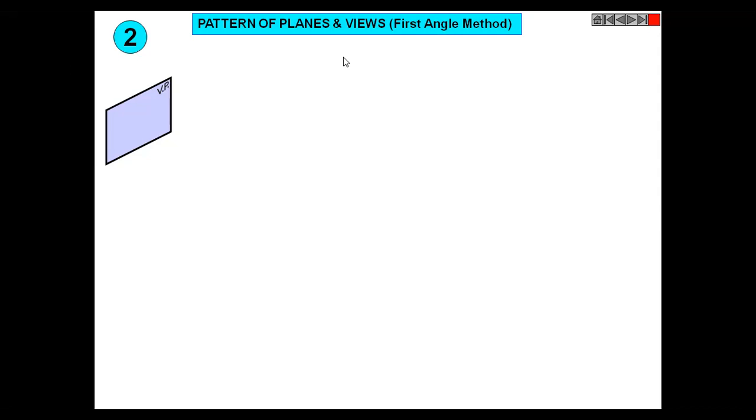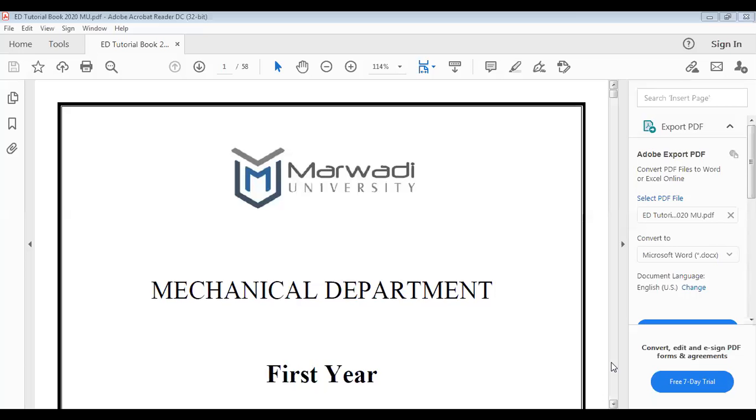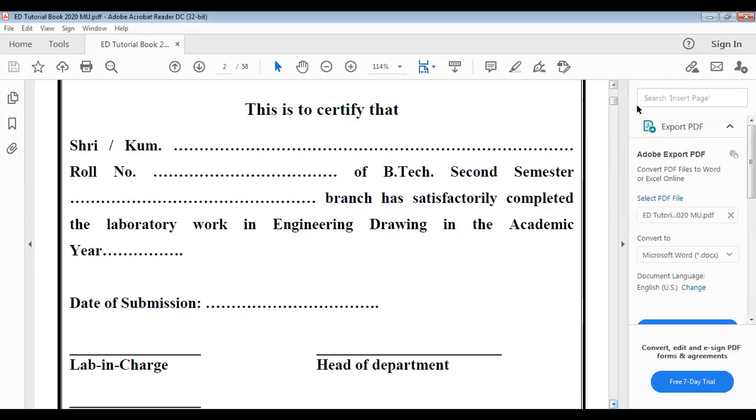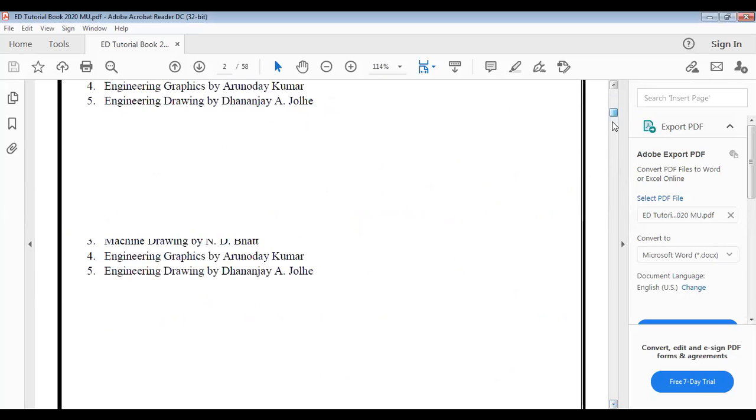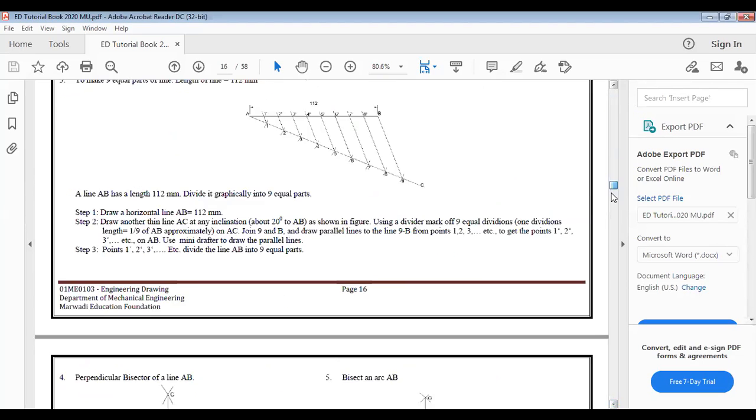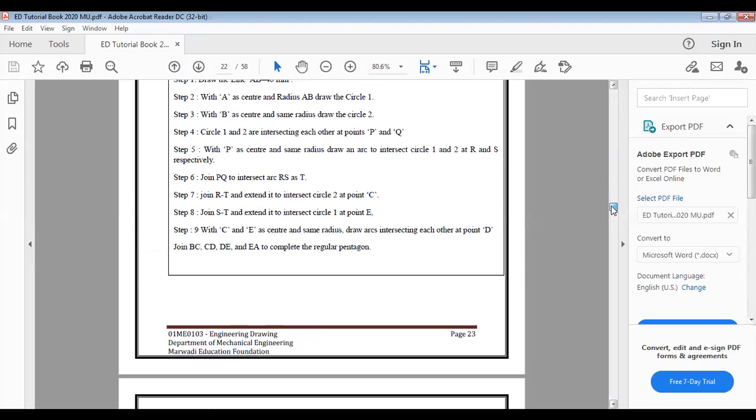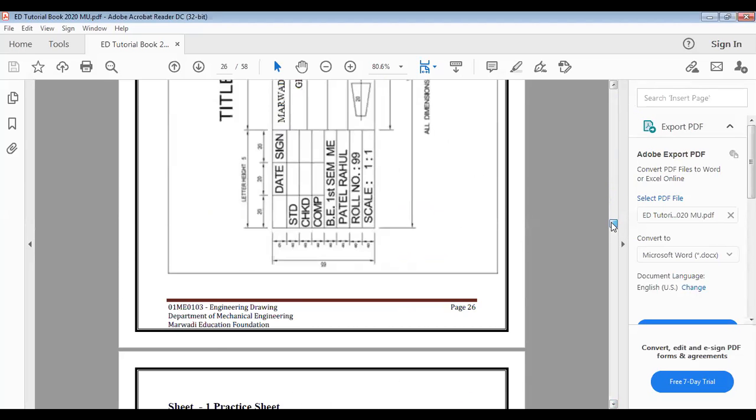For this, let me open the lab manual. Just wait for 1 minute. This is your lab manual. The soft copy has already been given to you. If you didn't get it, you can tell me and I will give it to you through WhatsApp.